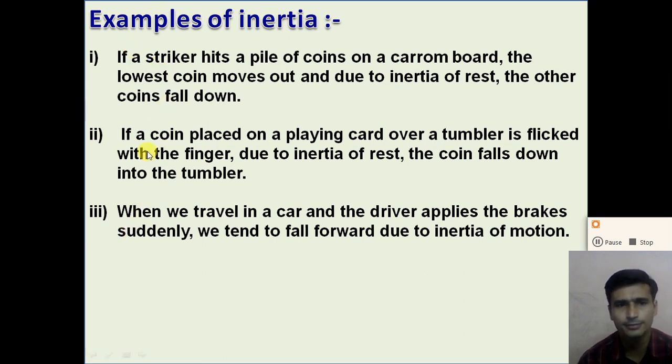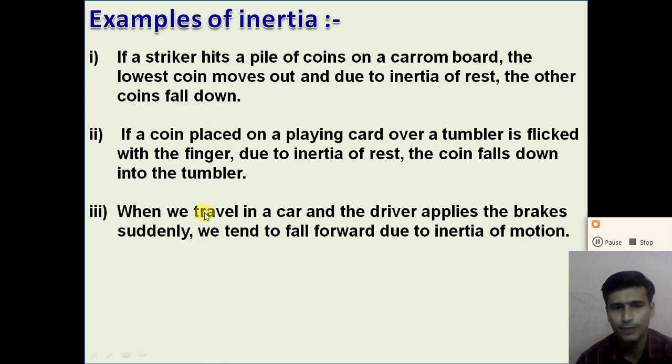Second example: if a coin placed on a playing card over a tumbler is flicked with the finger very fast, due to the inertia of rest the coin falls down into the tumbler. So as per activity number 9.2, if we place a coin on a playing card over a glass tumbler and flick the playing card with the finger very fast, due to inertia the coin tries to maintain its rest, and due to this the coin falls down into the tumbler.